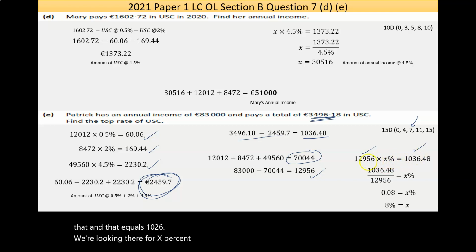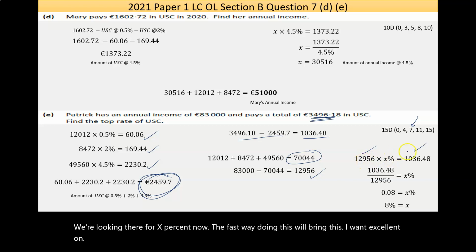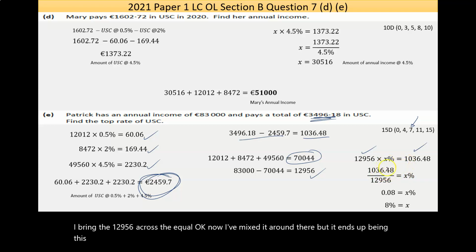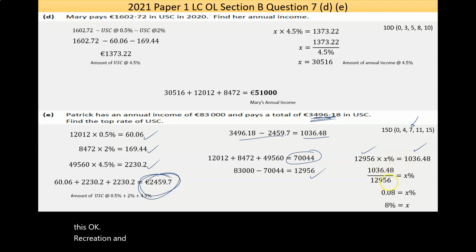Now, the fast way of doing this, if I bring this, I want X on its own. I bring the 12956 across the equal. Okay. Now, I've mixed it around there, but it ends up being this. Okay. Calculation. And then I do that in the calculator, and I got 0.08 is equal to X percent.